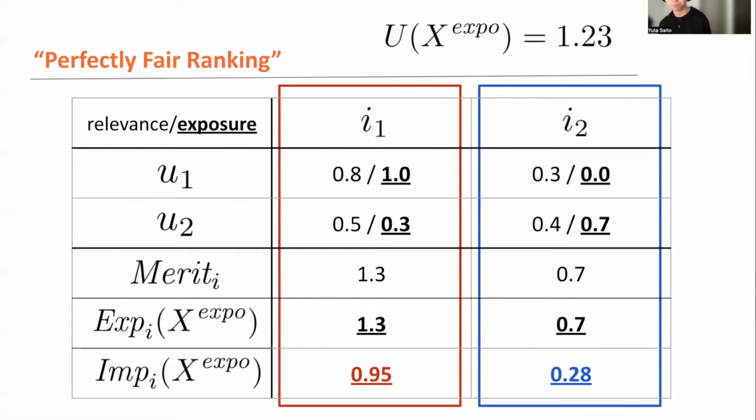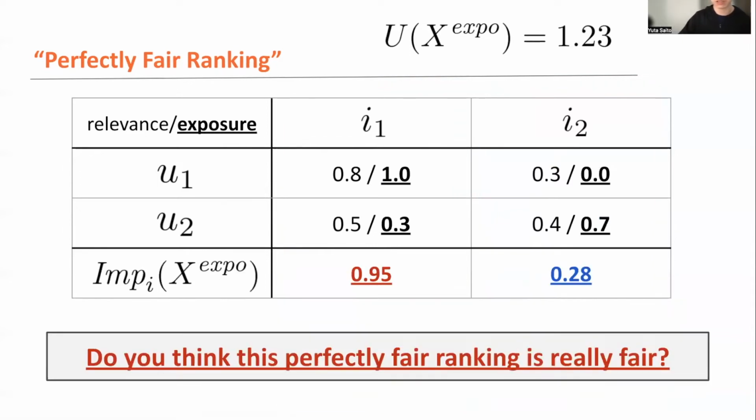Okay, so then the question is, what do you think about this perfectly fair ranking? This is indeed defined as the perfectly fair ranking in the existing framework because we satisfy the exposure fairness constraint perfectly, or the exposure is perfectly proportionally allocated to the items according to their merit. And what do you think about this? Do you think that this is really perfectly fair or not? Again, the question itself is pretty simple, but maybe difficult to answer.